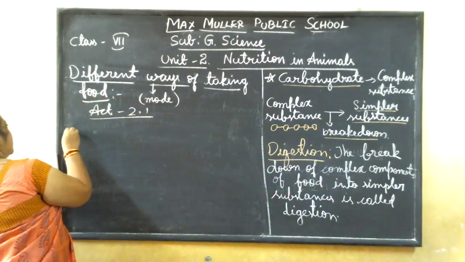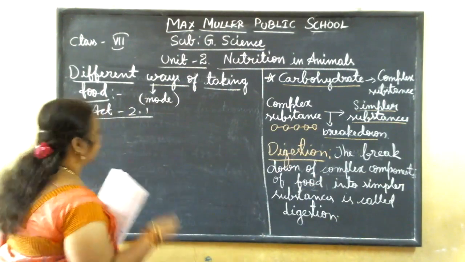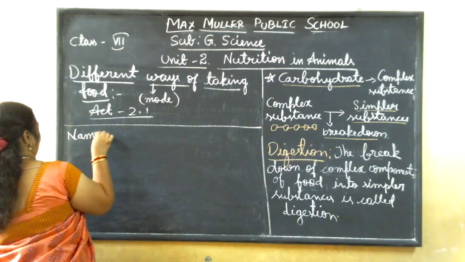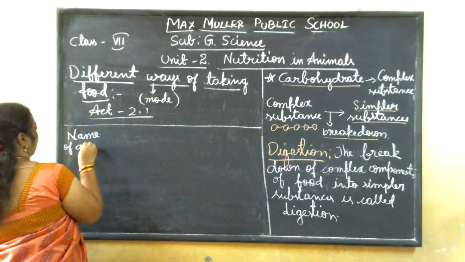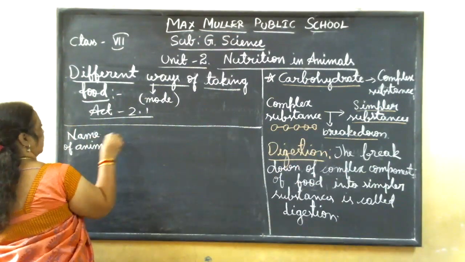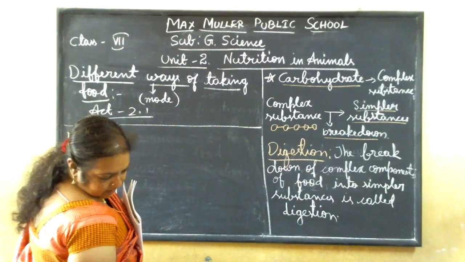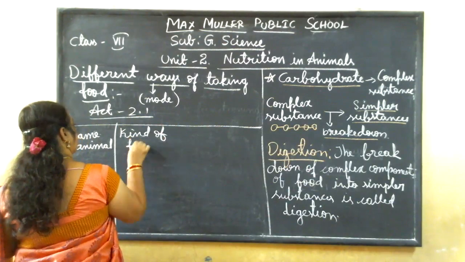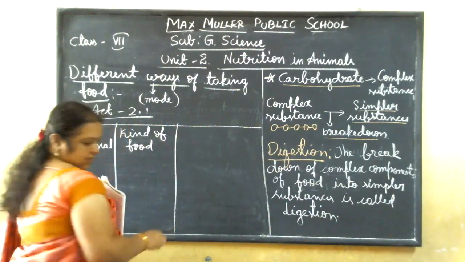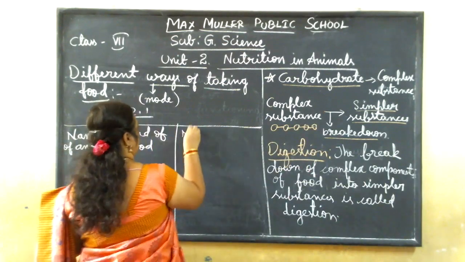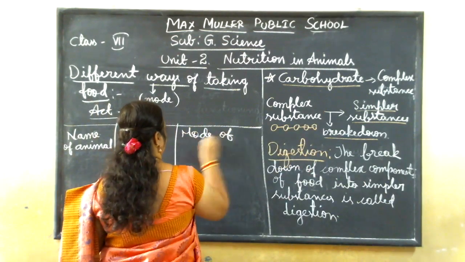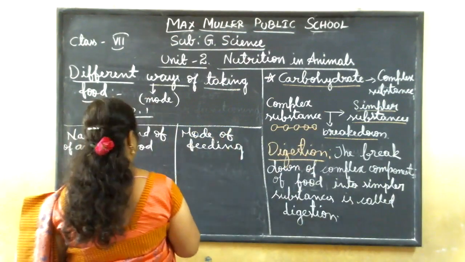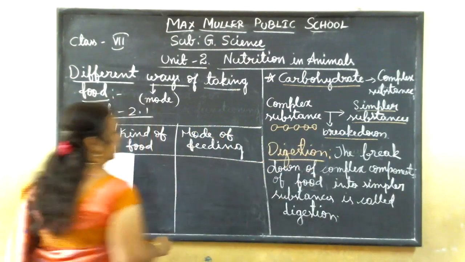Okay. So first is the name of the animal. I will make a column like that. And then I am explaining name of animal. Okay. Then kind of food. What kind of food it is eating. Then mode of feeding. Understand? So let us study one by one.